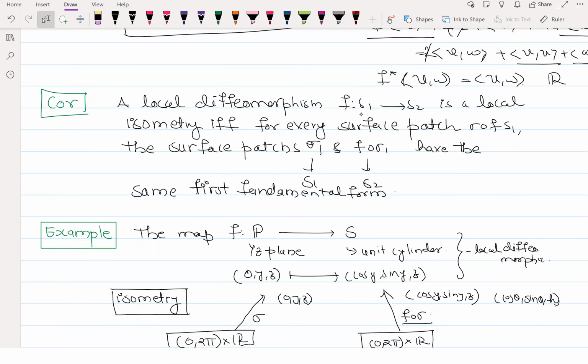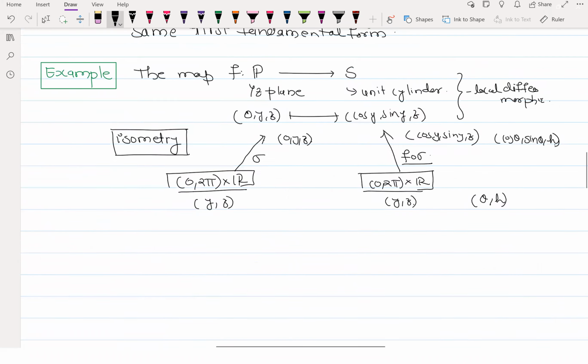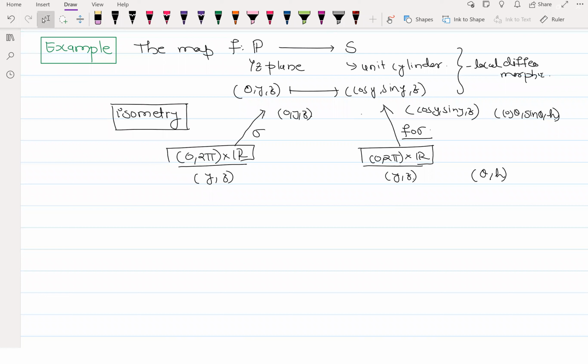What we are saying is that the surface patches sigma and f∘sigma should be surface patches on S1 and S2. So that's why I wrote it in this form. Now for this surface patch, can you find the first fundamental form? What is the first fundamental form for this sigma? Can you tell me? Srinanda, you were also there. Can you tell me how to calculate this first fundamental form?